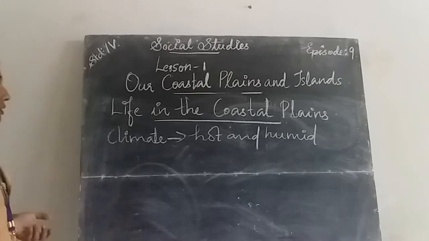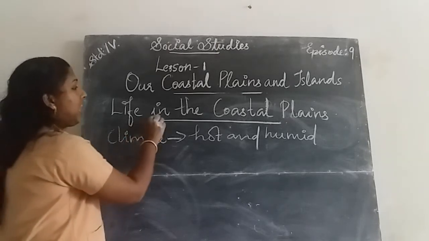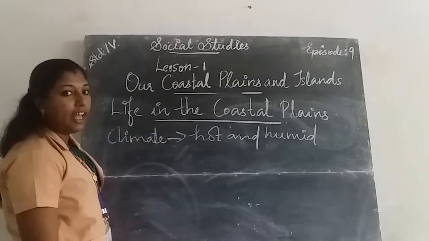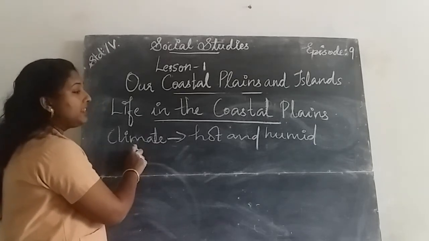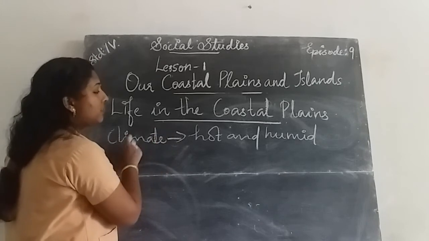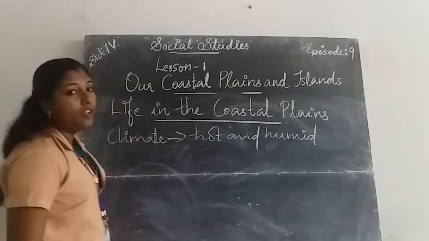Once again about life in the coastal plains. The climate of the coastal plains remains hot and humid.